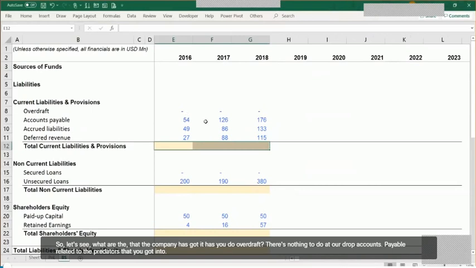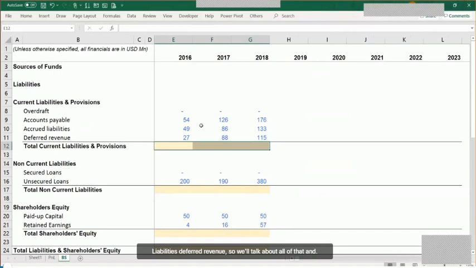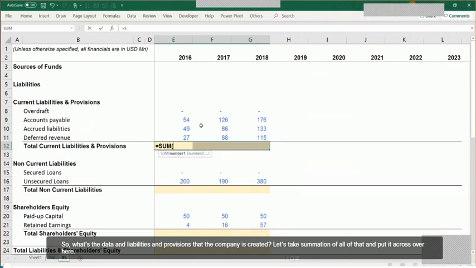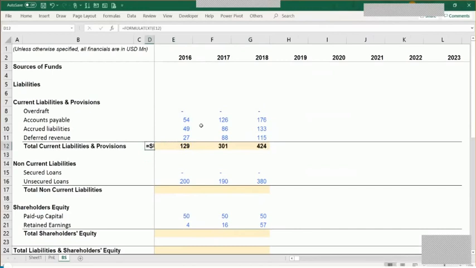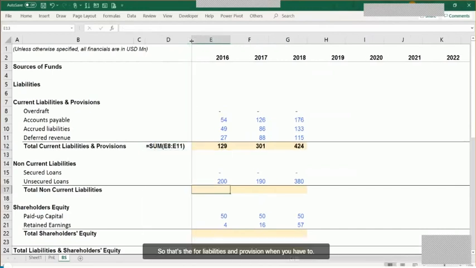Accounts payable related to the creditors that we've got in the company, accrued liabilities, deferred revenue. So we'll talk about all of that as we proceed further. So what's the total current liabilities and provisions that the company has created? Let's take the summation of all of that and put it across over here. So that's the total current liabilities and provision.